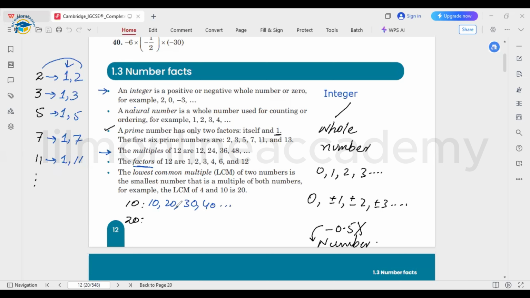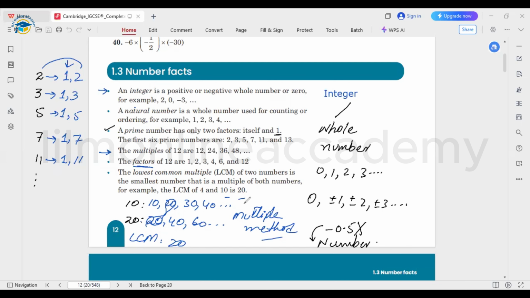But here, the lowest common multiple I'm going to get directly from the very start. So 20 one time is 20, 2 times is 40, 3 times is 60, and so on. So here the LCM, or the lowest common multiple, is this 20. This is basically called the multiple method. This method is quite suitable when we have very small numbers and we can easily find out the LCM using these numbers.